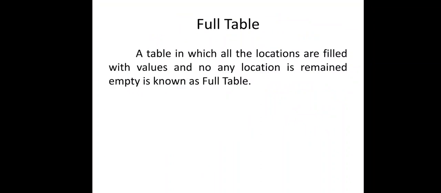Then the last concept of the hash table is the full table. A full table is one in which all the locations are filled with values. So in a hash table, if all the locations are filled with values and no location remains empty, it is known as a full table. So these are all the basic concepts of hashing.